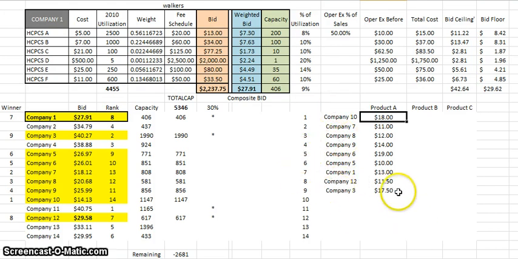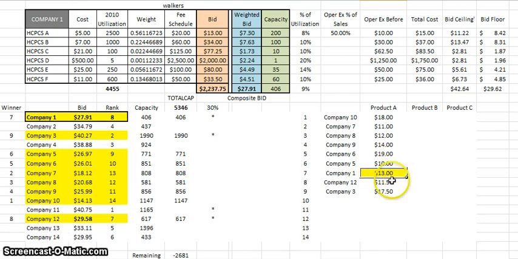So we got to go through this and say $10 the lowest, so that's 1. Then we got 11, that's 2. 11.50, that's 3. 12, that's 4. 13 is the 5th lowest number, or the one right in the middle. So this becomes the single payer amount.